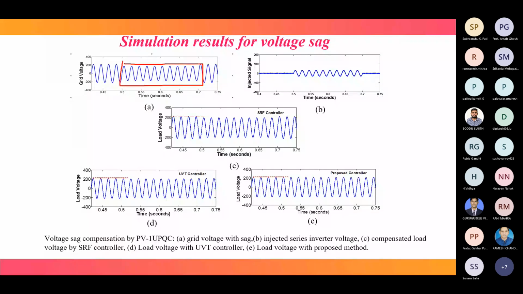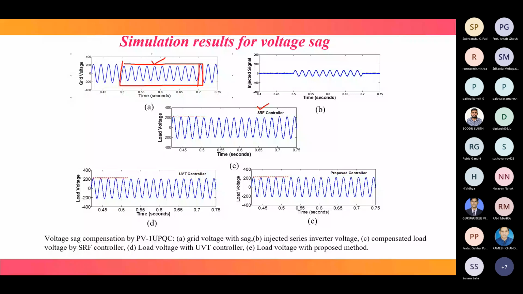The first one is the result for the SRF controller. This is the result we are getting for UVT. But using the proposed controller, the voltage now stays in level over this period 0.5 to 0.7. So there is better improvement of result in the proposed controller.